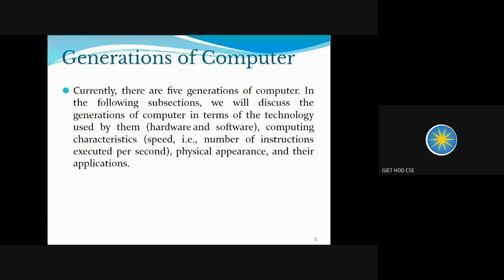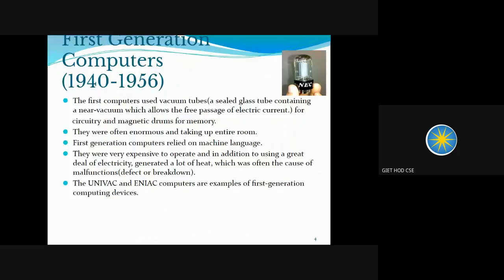In this section, we will be discussing all the generations. So this was the first generation. As you can see in this corner, this is a device that was present in the computer. This was an electronic device, an integrated circuit device. This device was placed in the computer and it heated up very fast. That's why computers needed to be kept in air conditioning.